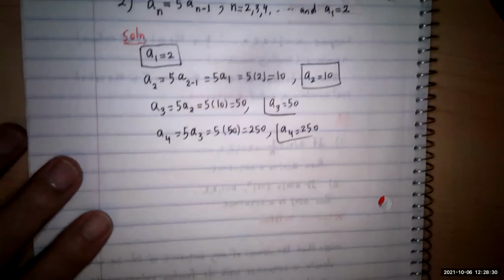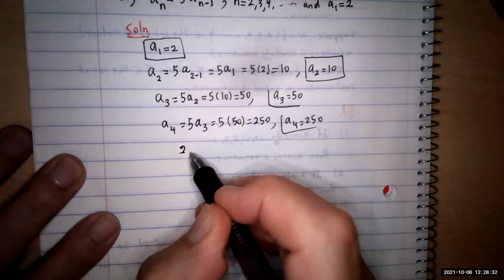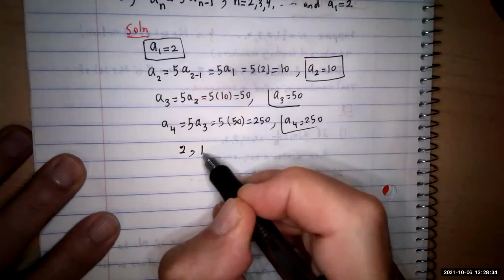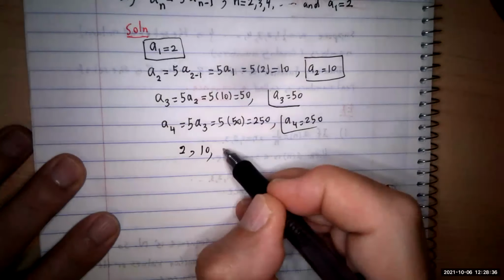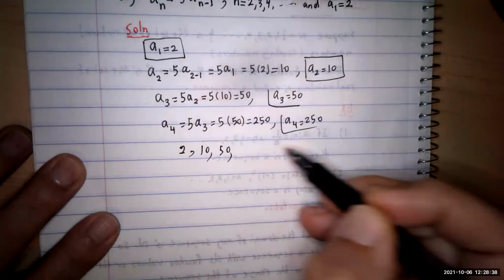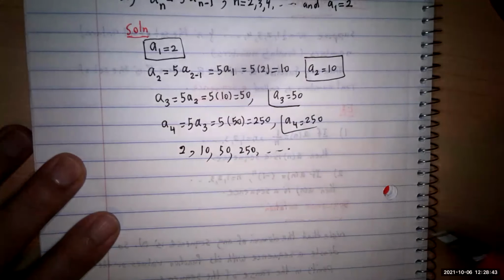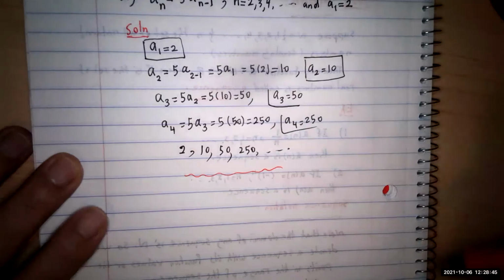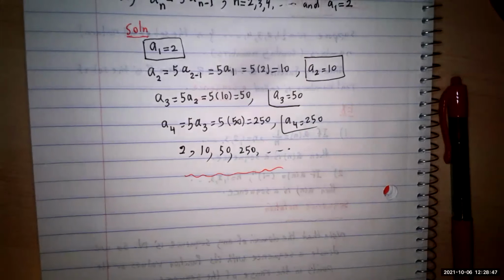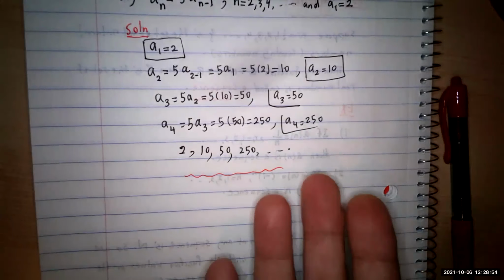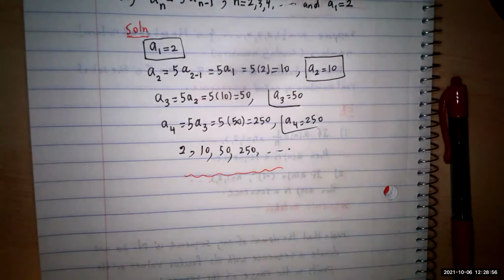So the terms of the sequence are going to be: the first one is 2, the second one is 10, then we get 50 for the third one, and 250, etc. So that gives you the terms of your sequence. And that's it. We don't need anything else from this section 5.1. Your assignment is just a couple of problems that ask you to check the terms of the sequence.